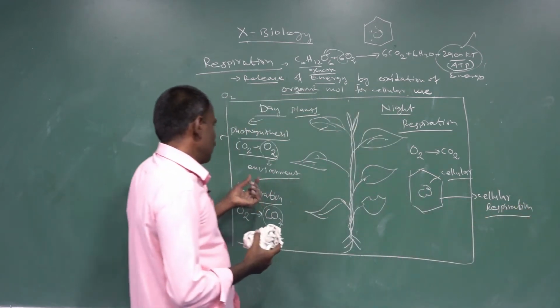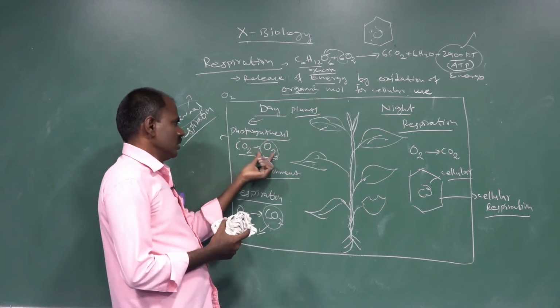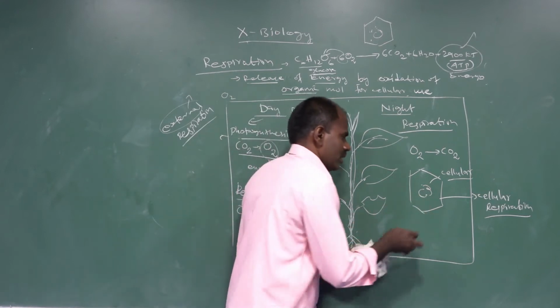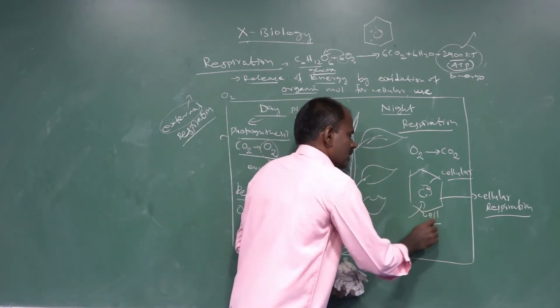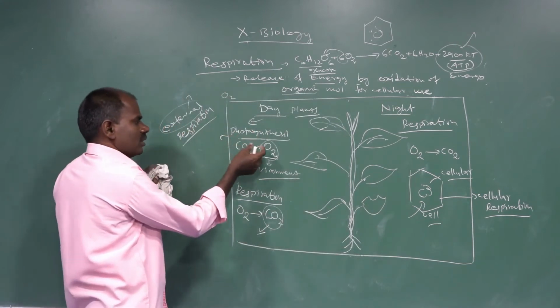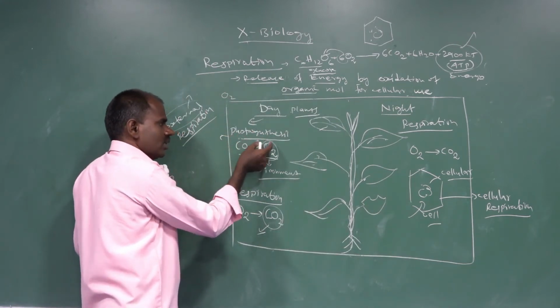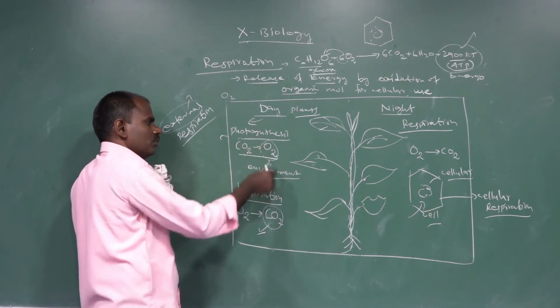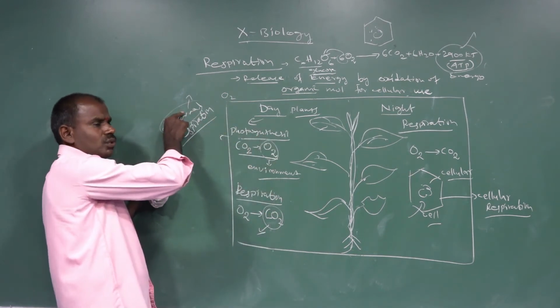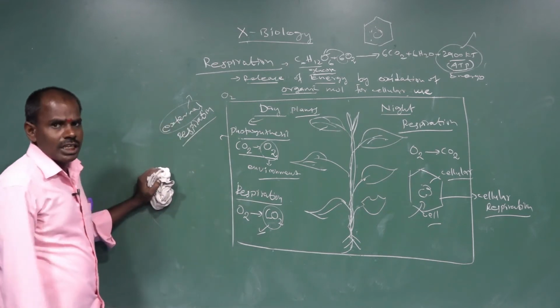The oxygen released during photosynthesis is utilized or obtained within the cell. That process is called cellular respiration. But the oxygen released during photosynthesis is consumed or utilized during respiration from environmental sources, and that is called external respiration.